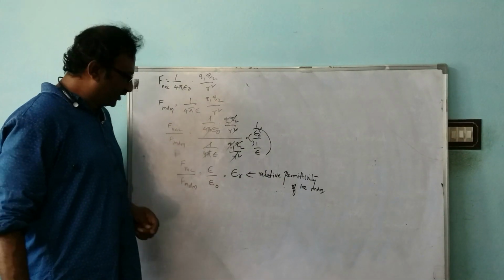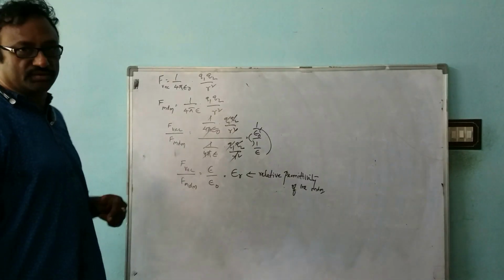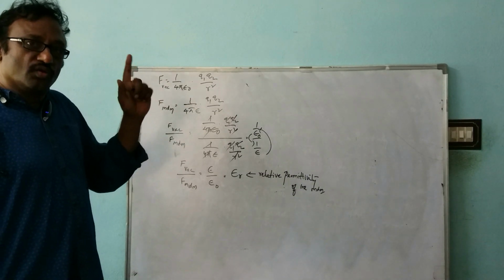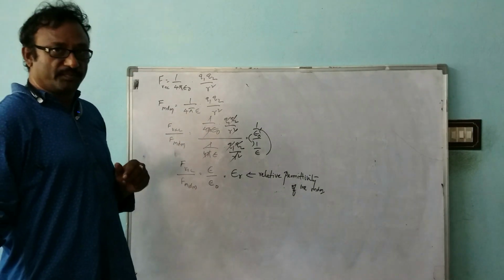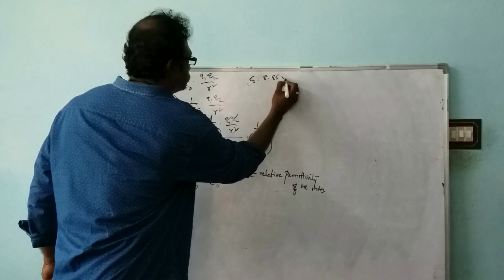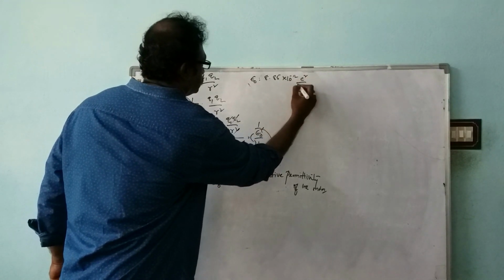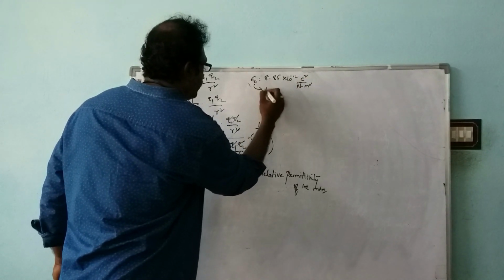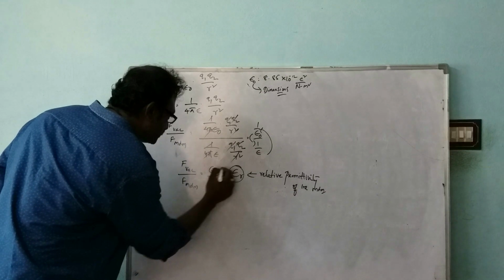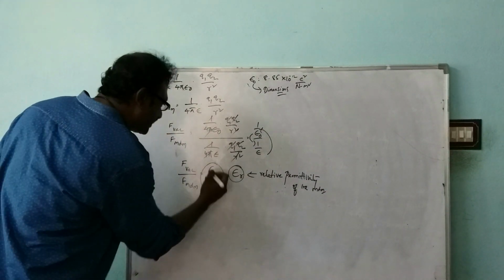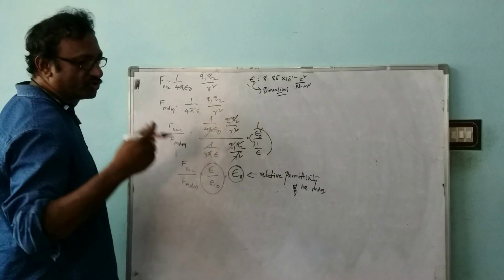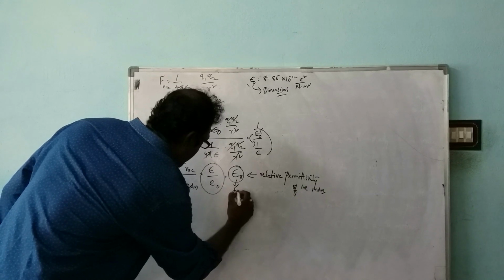Here you might have noticed one thing. When we wrote the value of epsilon naught, I wrote it as 8.85 times 10 power minus 12 Coulomb square per Newton meter square. Units are there for this epsilon naught, that means it has dimensions. But this is the ratio of epsilon and epsilon naught, and for ratios we don't have any dimensions. So this is dimensionless.